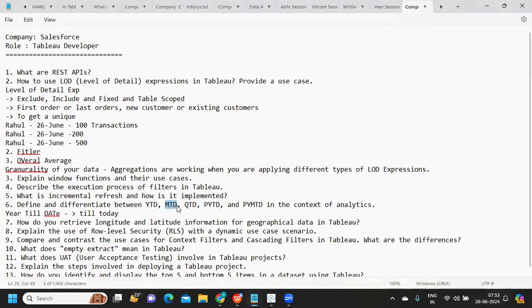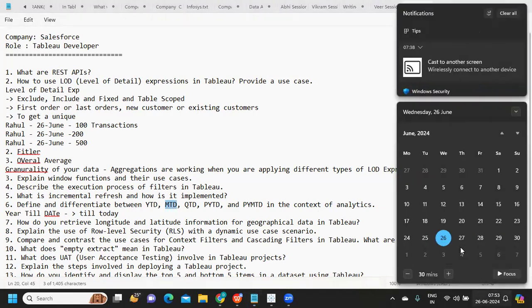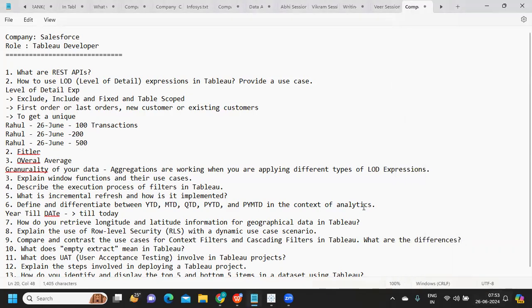But if I say MTD, month till date, which means I only need my sales in my current month, but till today only. That is your month till date. Likewise for quarter, in your current quarter till today's date. Then previous year till date. Previous year till date means whatever the time period that you are trying to calculate here, you should take the same period, but for the previous year till date.